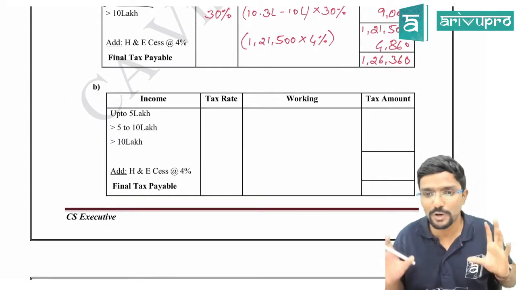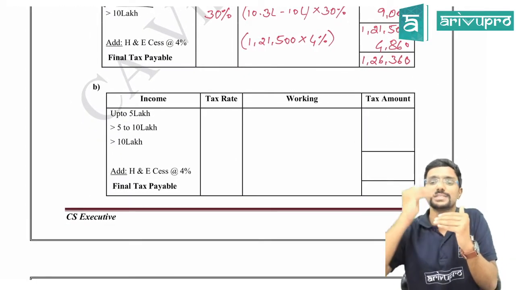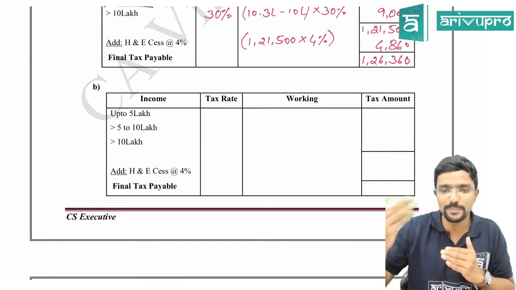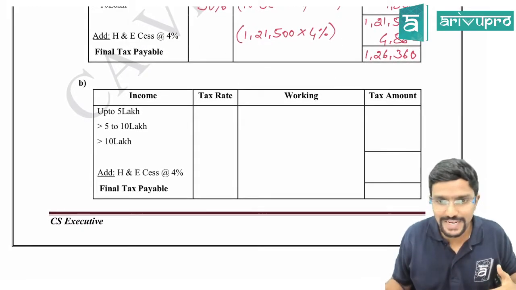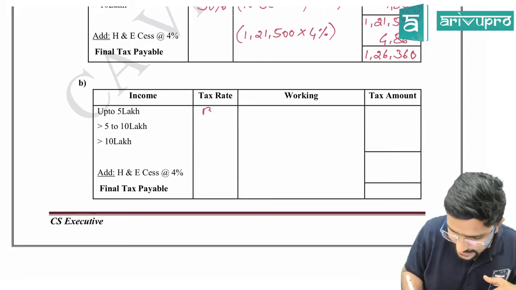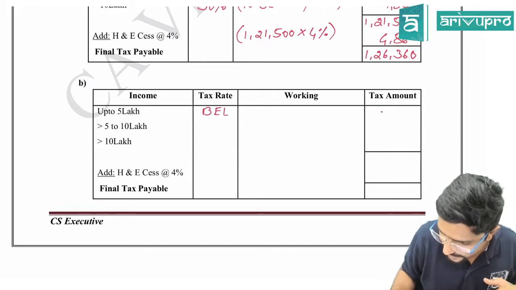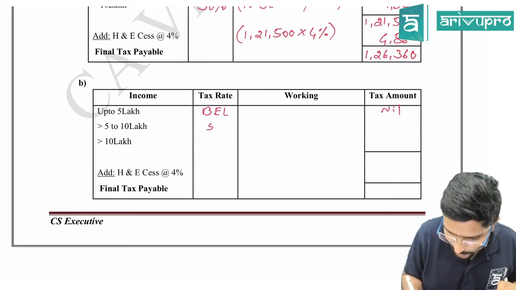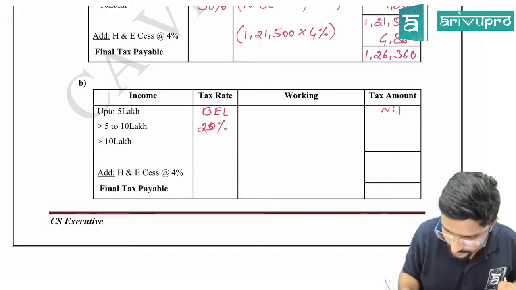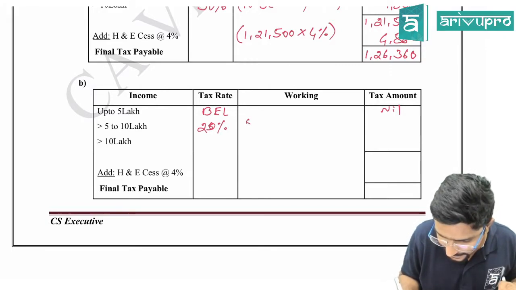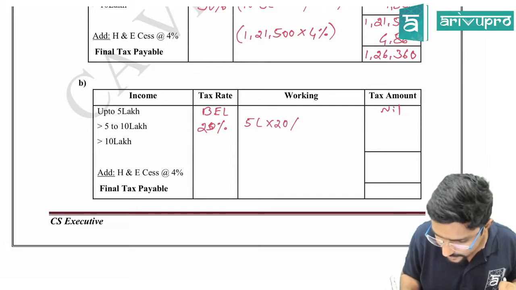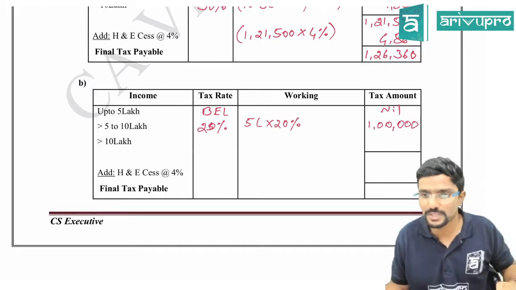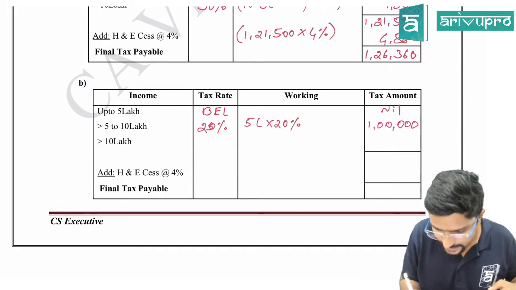See guys, in this problem, I will skip one step. We will go one step ahead, now that you have understood how to work it out. Up to 5 lakh, the tax rate is the basic exemption limit, so the amount will be nil. Then more than 5 lakh to 10 lakh, it is 20%. So I will directly apply 5 lakh into 20% straight away. Hope you understand how I got that 5 lakh; in the previous problems I have shown the working. Then more than 10 lakh, it is 30%.